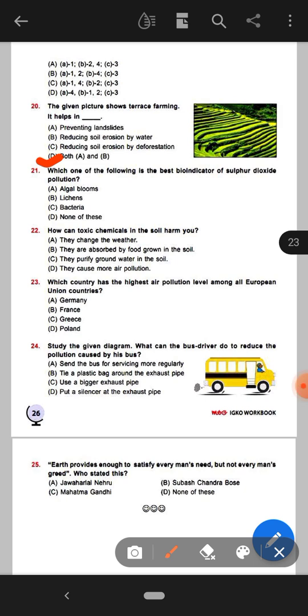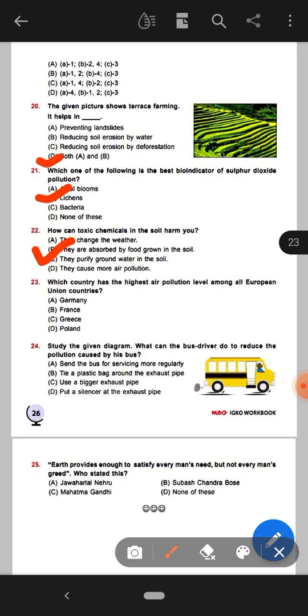Next question. Which one of the following is the best bioindicator of sulfur dioxide pollution? Here the right option will be option B, lesions. Next, how can toxic chemicals in the soil harm you? Here the right answer will be option B. They are absorbed by food grown in the soil.